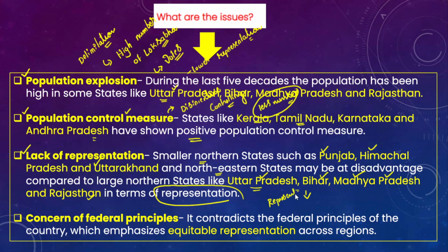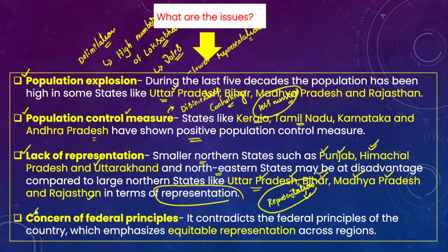On the other hand, smaller states will have less representation, but UP, Bihar, Madhya Pradesh will have more representation.